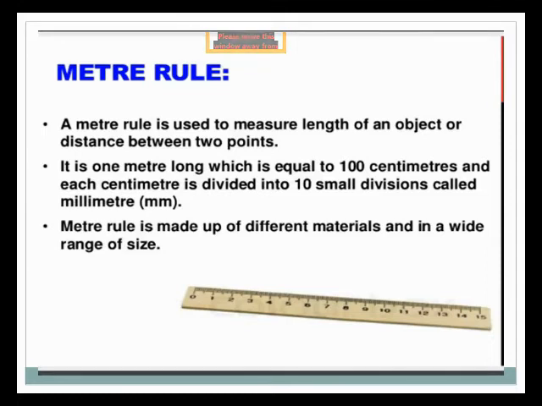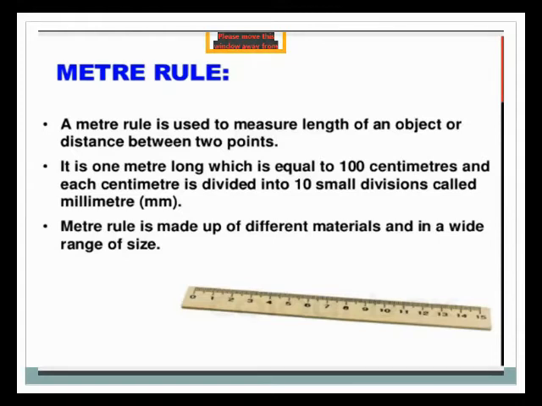It is 1 meter long, which is equal to 100 centimeters, and each centimeter is divided into 10 small divisions called millimeters.